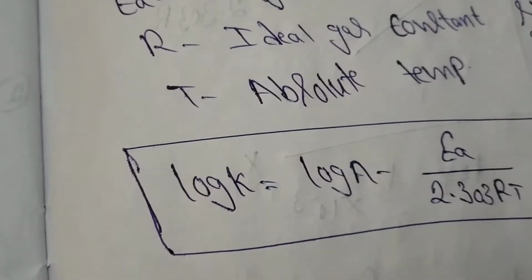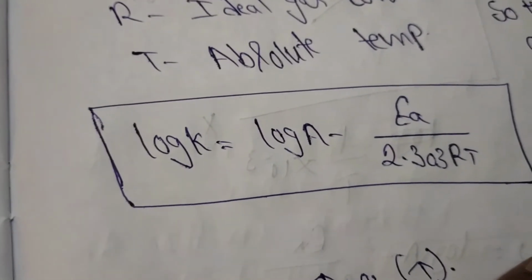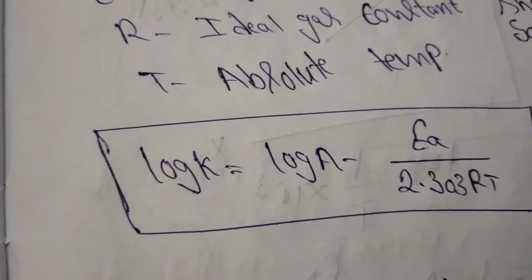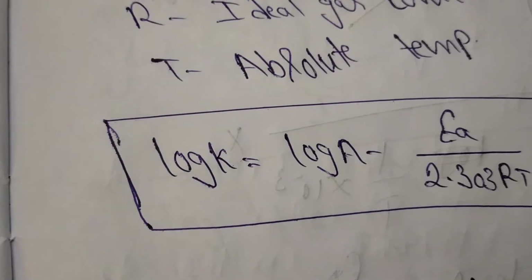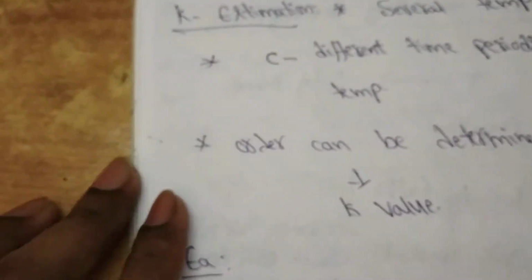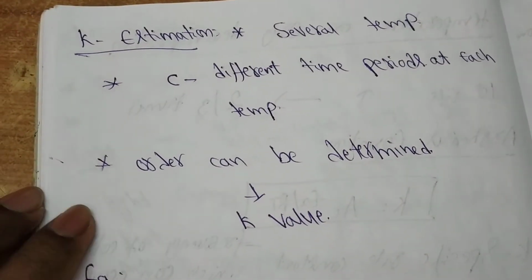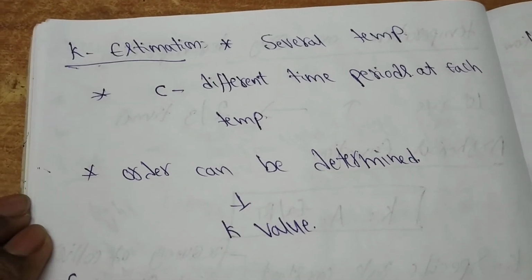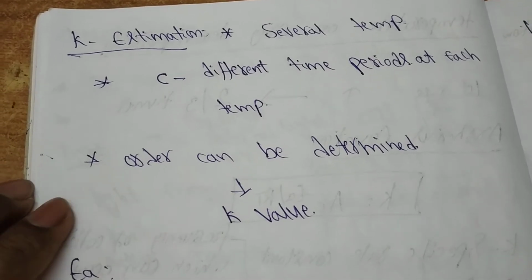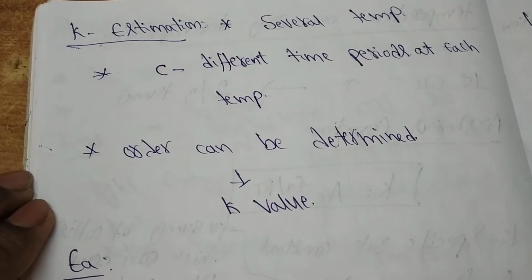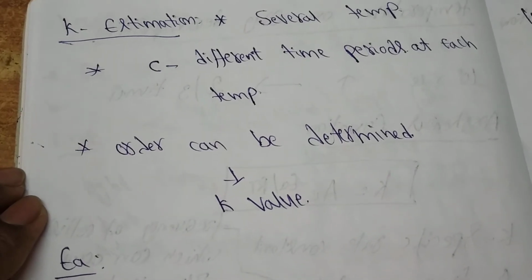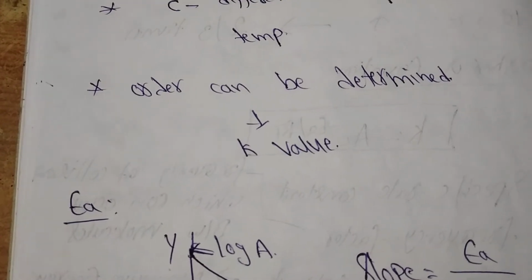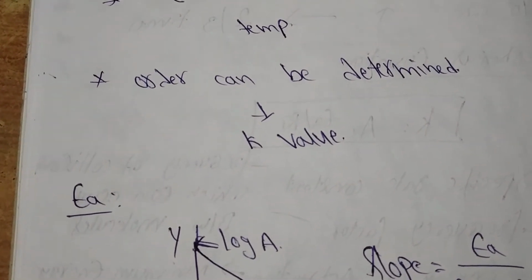By using the following equation, we can determine the K value and also the activation energy. The procedure for determination of K and EA is explained in detail. For determination of K, the drug is exposed at several temperatures. Calculate the concentration of drug at different time intervals. Further, determine the order to calculate the K value.